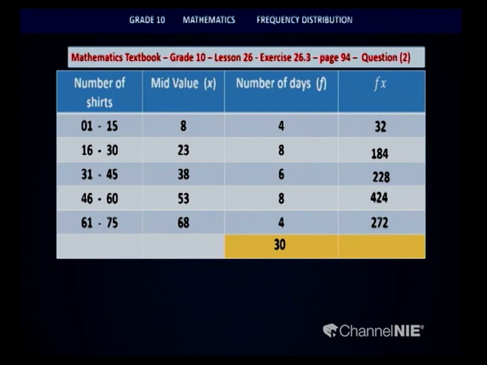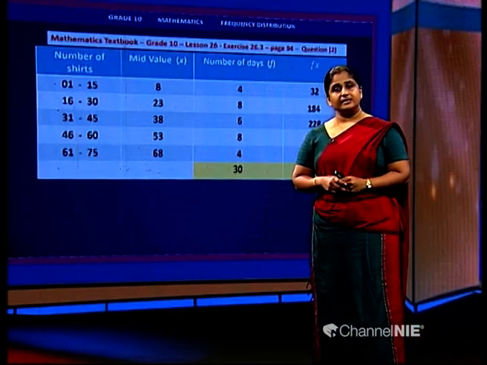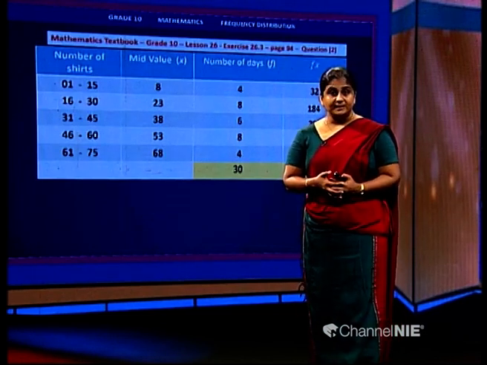Now what we have to do is to take the total or the sum of this Fx column. So when you add them up, you will get 1140.